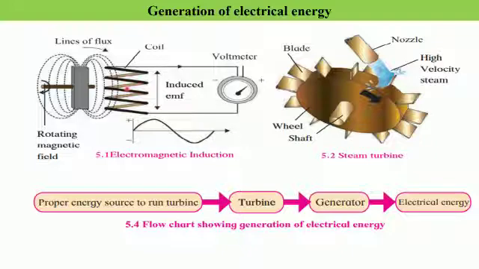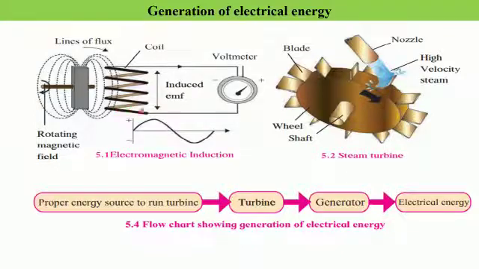So either of the two has to constantly keep moving so as to produce a changing magnetic field. If a conductor is stationary and the magnet is rotating, the field around the conductor changes. Or if the magnet is stationary but the conductor is moving, then also the field around the conductor will change.